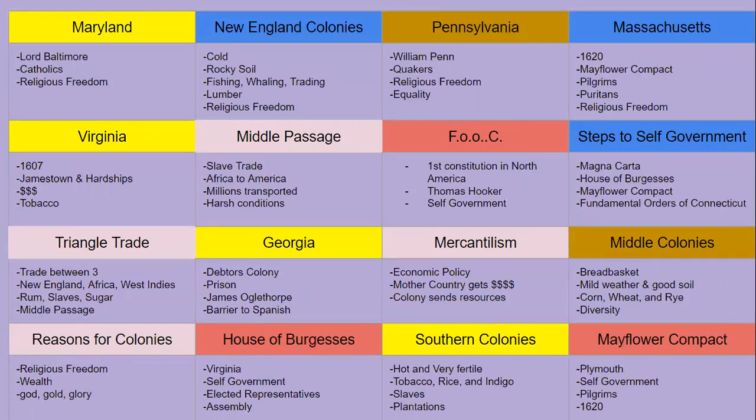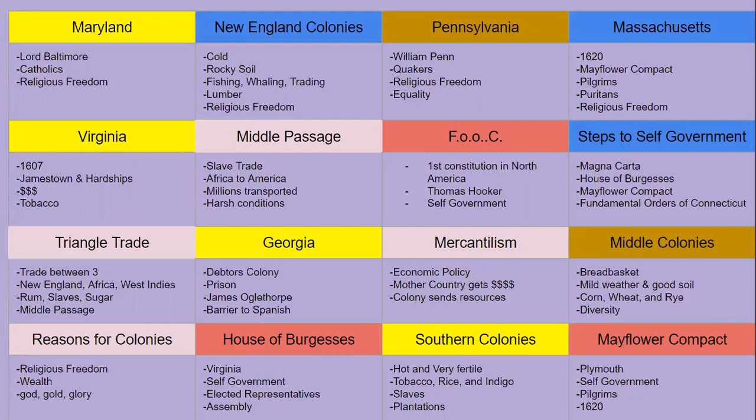In Virginia, 1607, that was the year that Jamestown was founded. Remember that they faced hardships like the starving times. Primarily, it was settled for money reasons, for gold. Their gold was tobacco. They couldn't find any gold, so they sold tobacco as a cash crop.